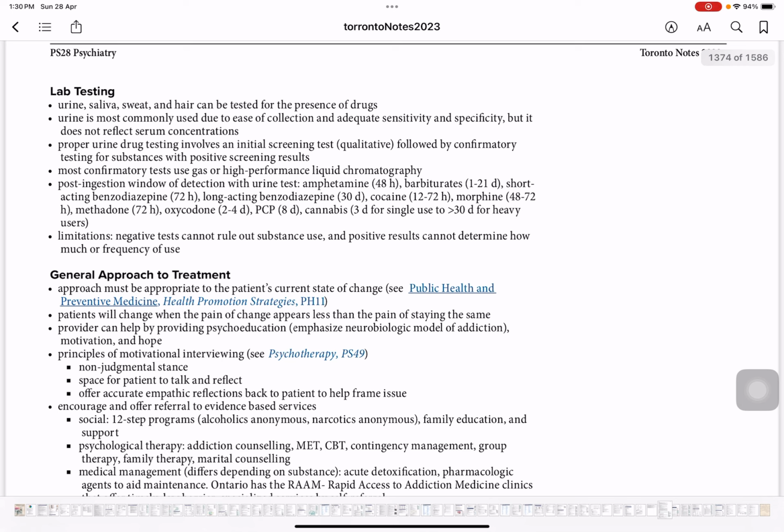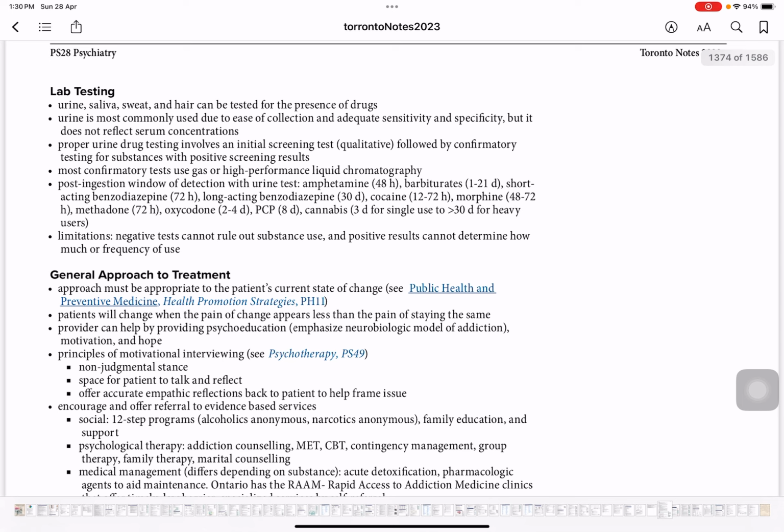Most confirmatory tests use gas or high performance liquid chromatography.